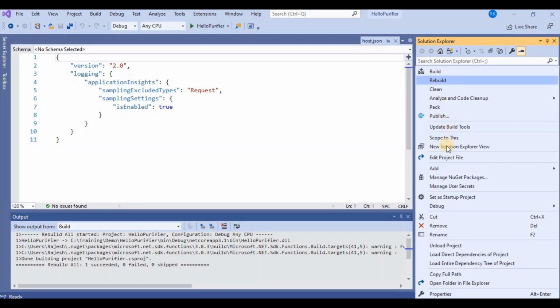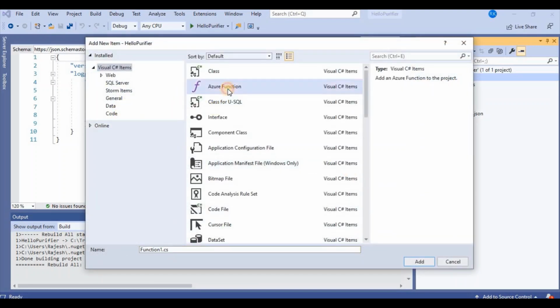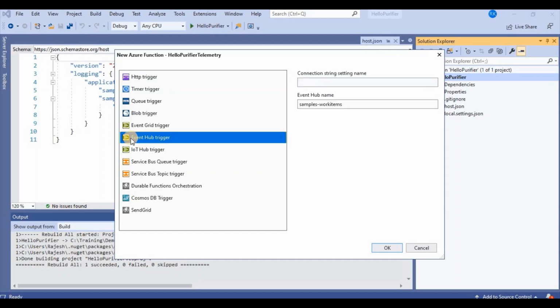more file. So add new Azure function. Okay, Azure function, what will be the name I am going to adjust? Hello Purifier telemetry. So it will send some trigger telemetry data, process the telemetry data. So that's why I have mentioned it as Hello Purifier telemetry. And then this is event hub trigger, same connection string name that I will leave blank here.